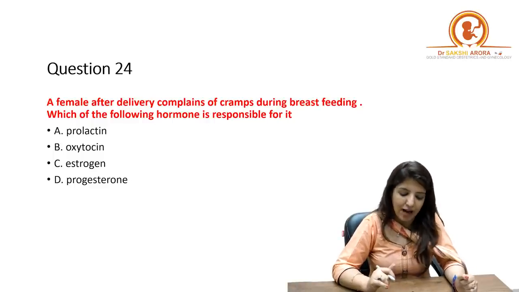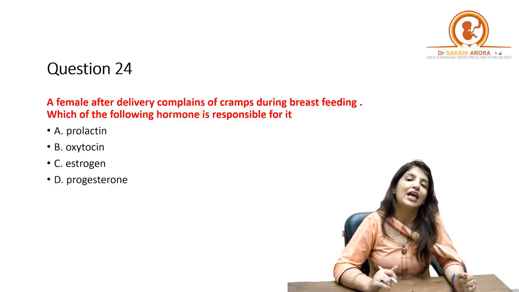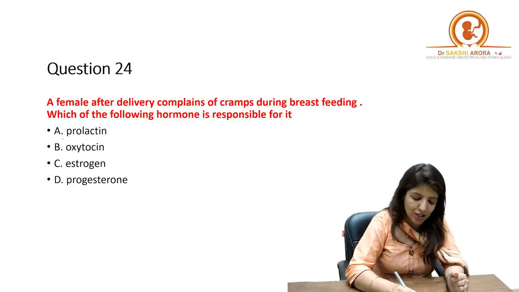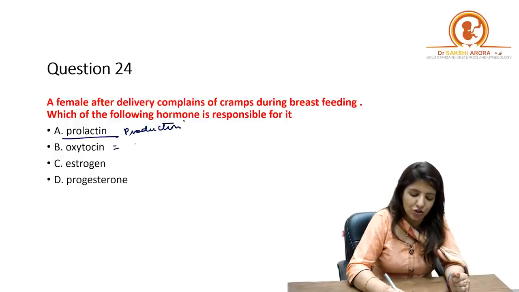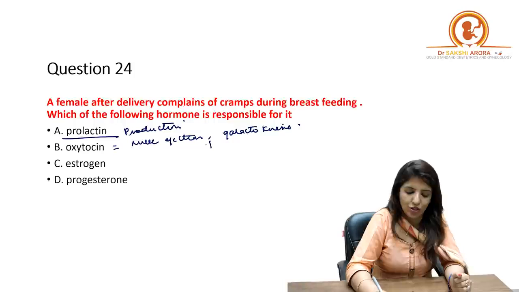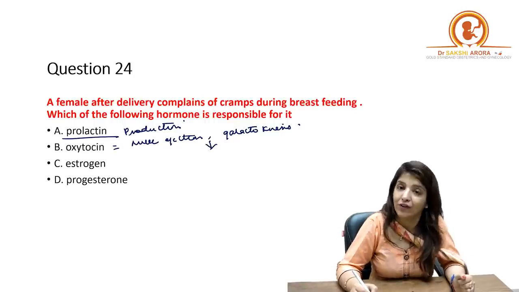Now, a female after delivery complains of cramps during breastfeeding. Which of the following hormone is responsible for it? Now, all of you know that the hormone which is responsible for milk production is calcitonin, but the one which is responsible for milk ejection, that is galactokinesis, is oxytocin, right? And oxytocin brings about uterine contractions.